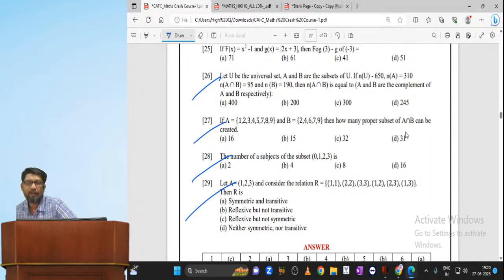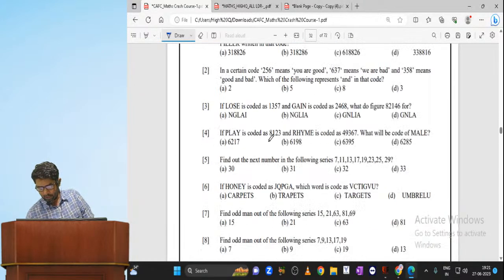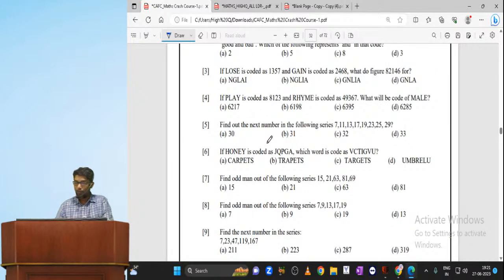Okay. Finally, let me come to logical reasoning. What are the do's and don'ts in logical reasoning? I'll tell you. First, number series. See, number series, coding, decoding. Let us take these two. One compulsory type of question I'll tell you. Without this type of question, no question paper has come out. Okay. I'll show you what type of question it is.